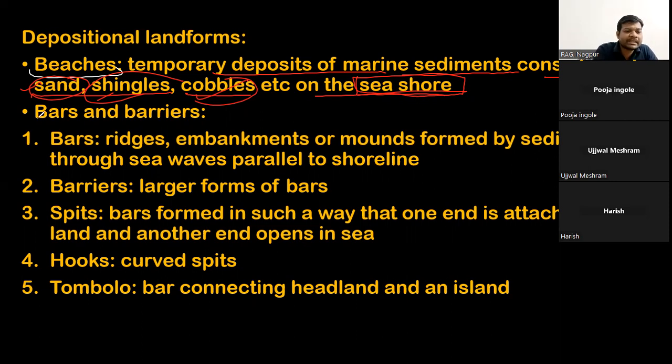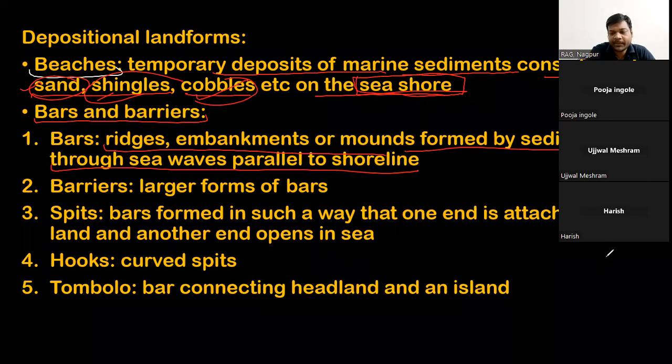Next come the bars and barriers. Bars and barriers are basically similar features, with small differences. The first one is the bar, which is a ridge, embankment or mound formed by sediments through sea waves, parallel to the shoreline. This is the sea, and this is the shoreline. This entirely is sea.